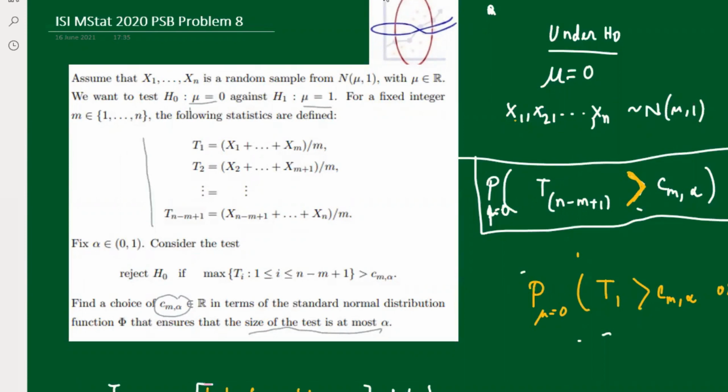We are going to discuss an exciting problem from ISI MStat 2020 PSB, problem 8. The beautiful thing about this problem is that it may seem very hard. I will tell you the reason. Also, during the exam, this is like a checker for you.